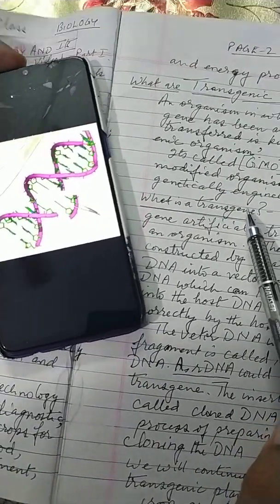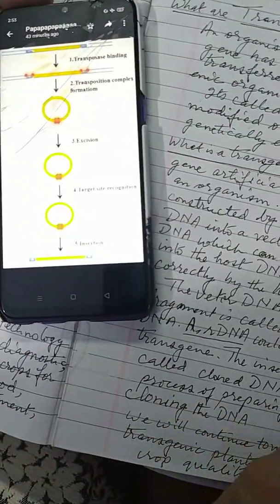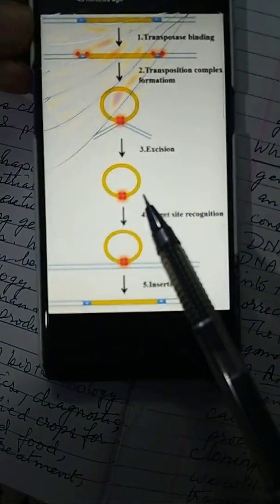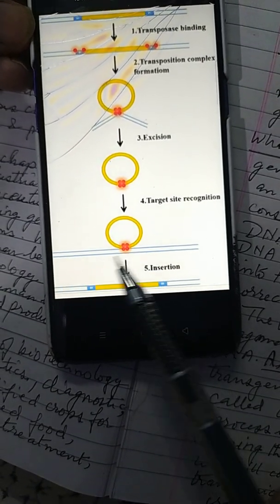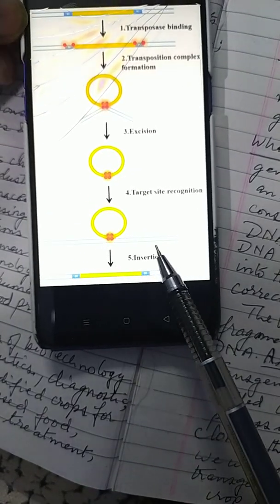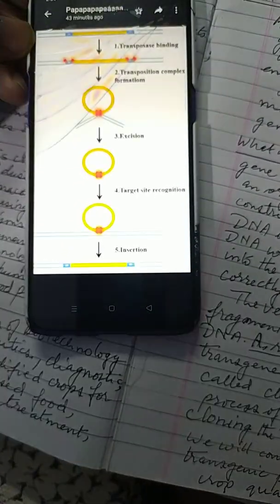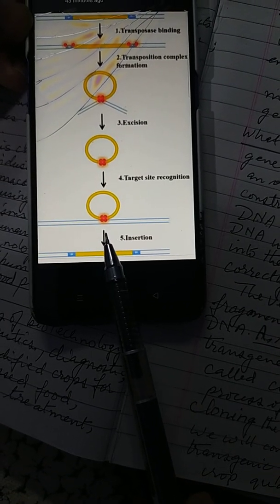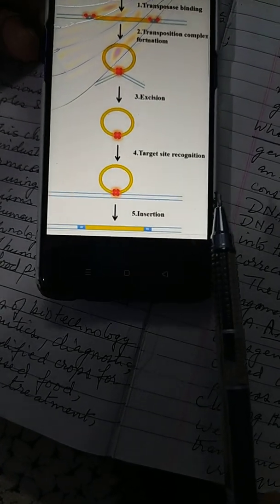Now, what is a transgene? A transgene, we see, is a foreign gene artificially transferred into an organism. We see here already there was a template of an organism. Now, this transgene was targeted and put into this individual's genome, one of the portions of the genome. So we see this is a transgene. It is a foreign gene artificially transferred into an organism, and the transgene is constructed by ligation of the foreign gene into a vector or a carrier DNA.